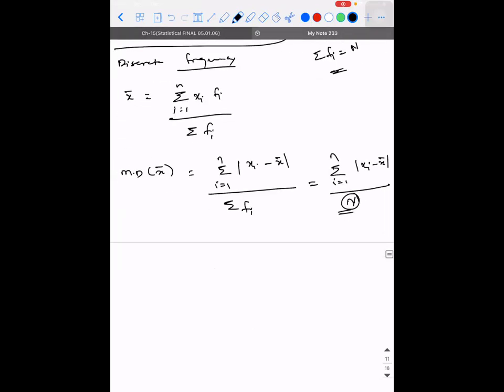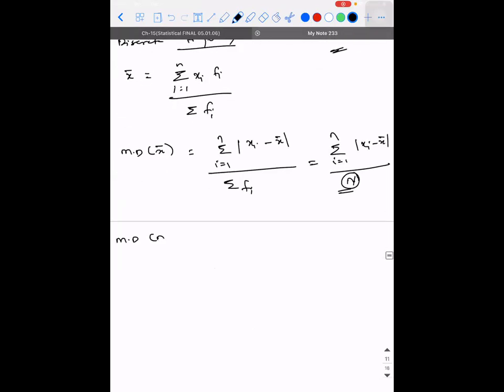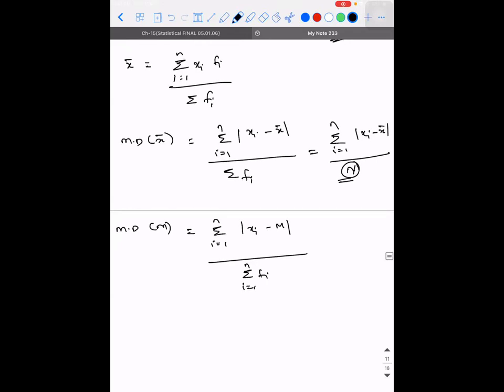Then we discussed this also. Mean deviation about the median: sigma, i is equal to 1 to n, Xi minus M, divided by sigma Fi. There is a mistake in the mean deviation with respect to mean. Can you correct it? I stressed on that point in the last class.